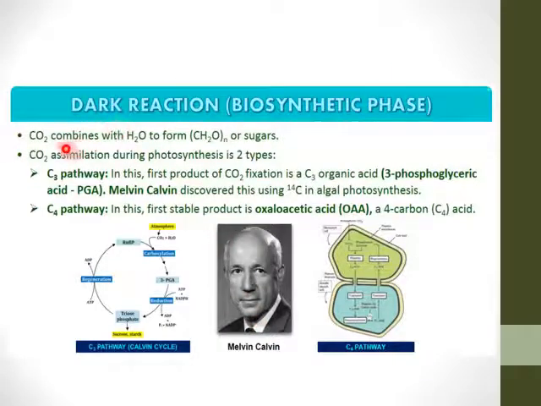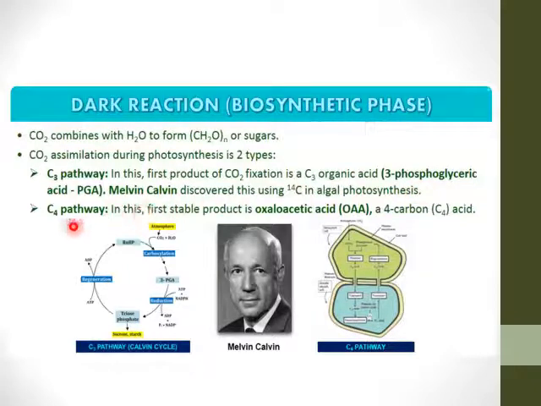So the dark reaction combines CO2 with H2O to form the sugar, and the CO2 assimilation during photosynthesis is of two types. Number one is the C3 pathway. In this pathway, the first product of CO2 fixation is a C3 organic acid, 3-phosphoglyceric acid, PGA, discovered by Melvin Calvin using C14 carbon in algal photosynthesis.